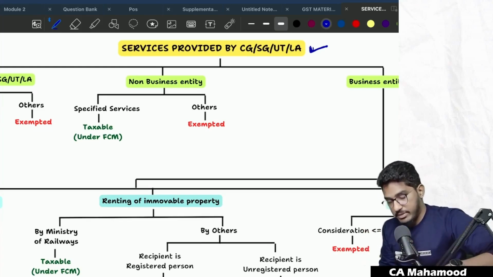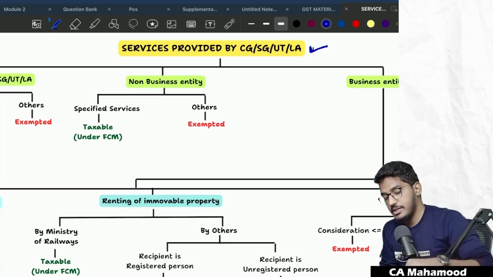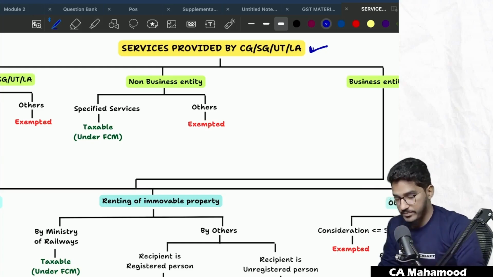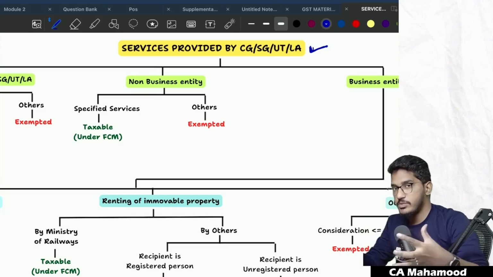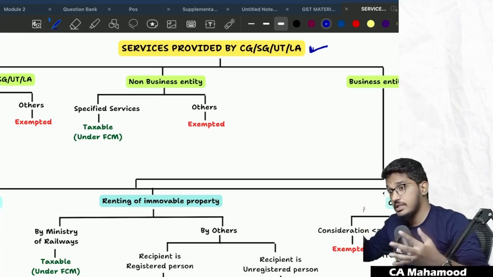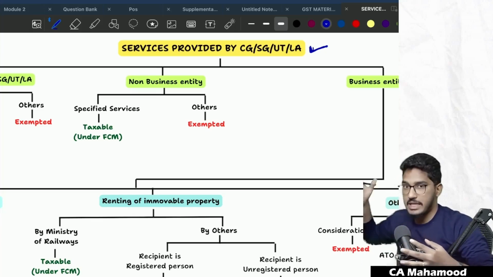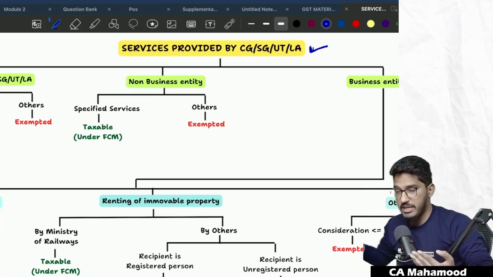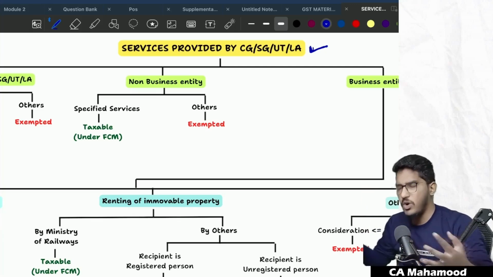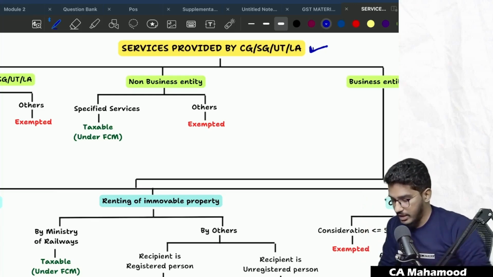Certain services are exempted, certain services are taxable. And out of those services which are taxable, certain services are taxable under reverse charge mechanism, certain services are taxable under forward charge mechanism. So let us try to understand which services provided by government are exempted, which are taxable, and out of those taxable services, which are taxable under forward charge mechanism and which under reverse charge mechanism. Okay, let us do it.